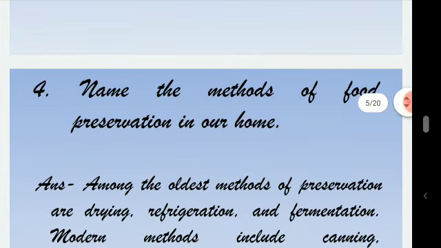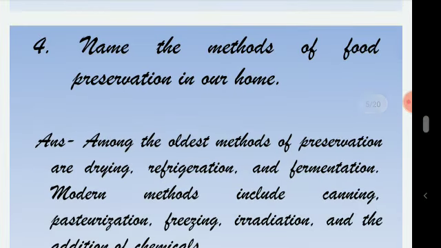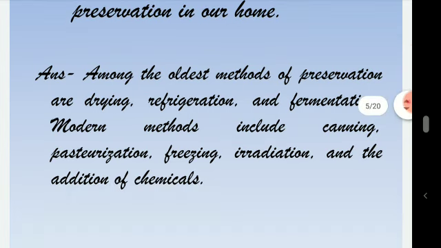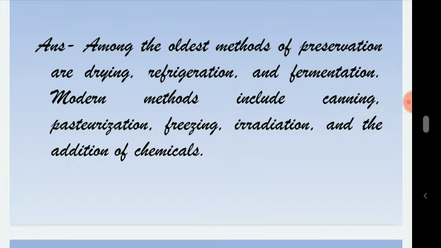Now, question number 4, name the methods of food preservation in our home. The answer is, among the oldest methods of preservation are drying, refrigeration, and fermentation. Modern methods include canning, pasteurization, freezing, irradiation, and the addition of chemicals.